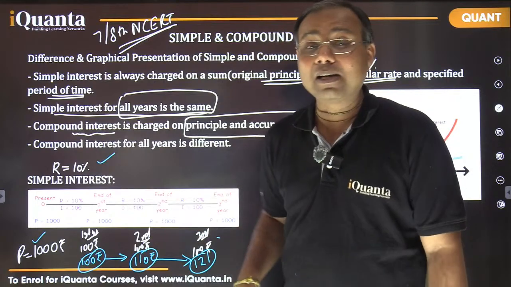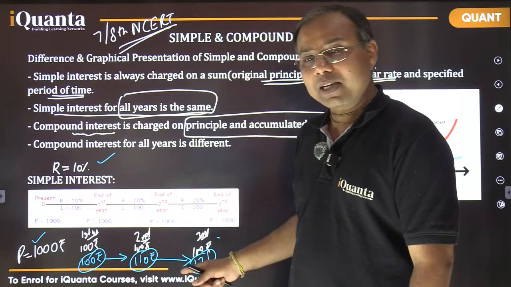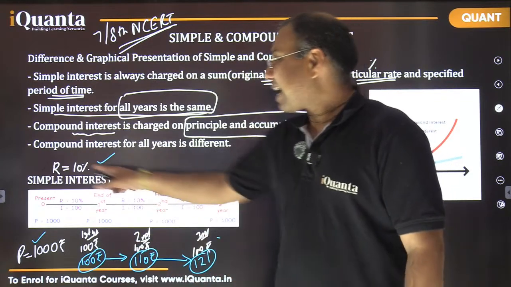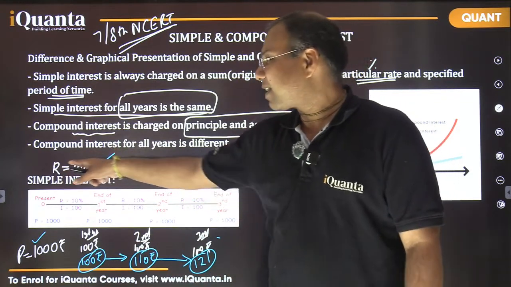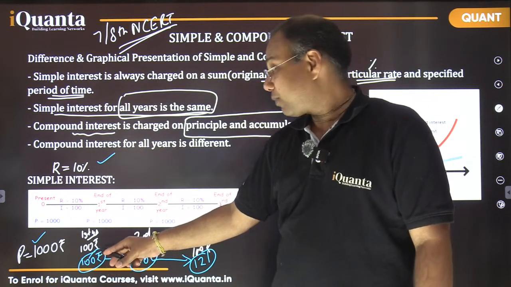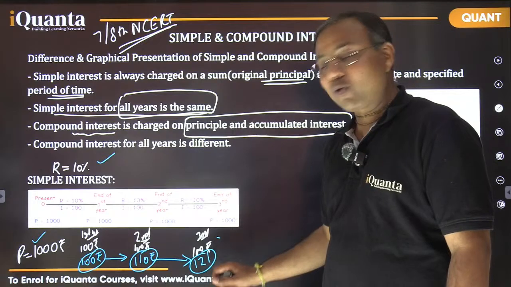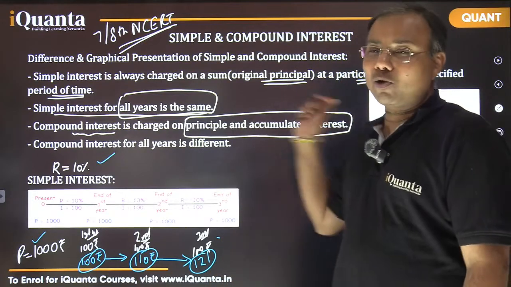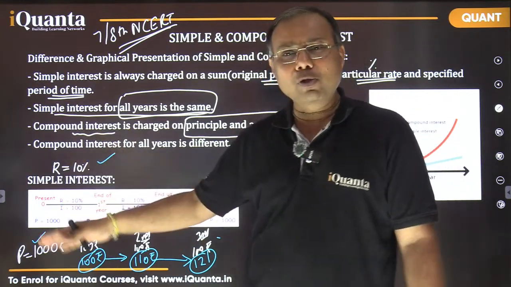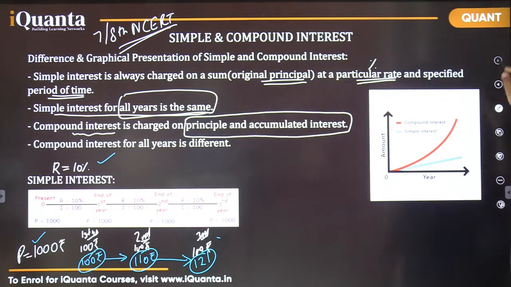Now that is a very important learning from here, right? If you are able to get it and if you are able to apply it, it is really very good learning from here, that every year's compound interest also increases at the same rate of interest. So in this case we had taken the rate of interest to be 10%. Whatever interest value was there in first year, second year it is going to be 10% more, next year further 10% more, and so on. ठीक है ना? We could have backtracked also. If some values are given, we could have backtracked also, we could move it further also, and so on. ठीक है?